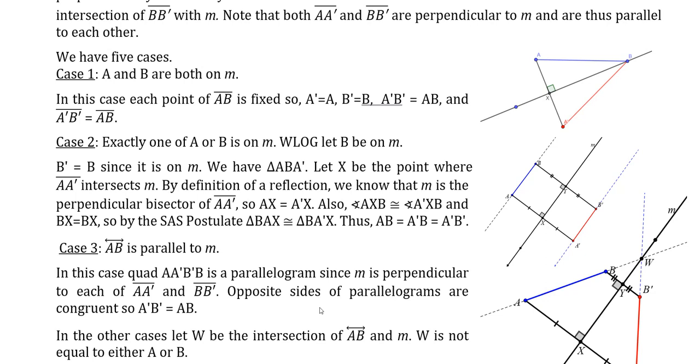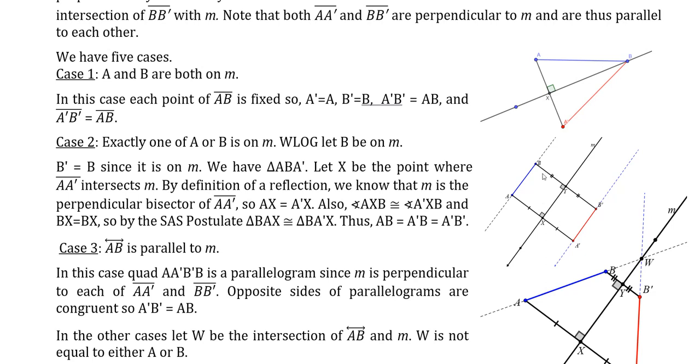Case 3: suppose AB is parallel to M. That means that the line containing AB, the line containing A prime B prime, and M are all three parallel to each other in pairs. In this case, we've got line segments going from A to A prime and B to B prime. Since they're both perpendicular to line M, they're also perpendicular to these others.